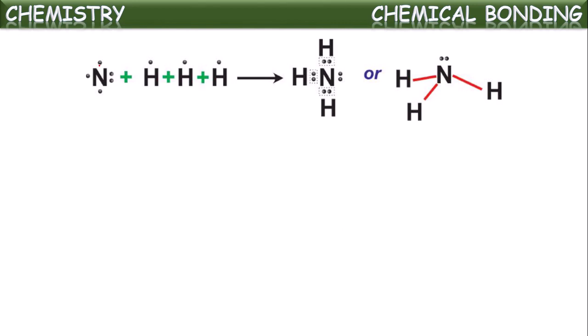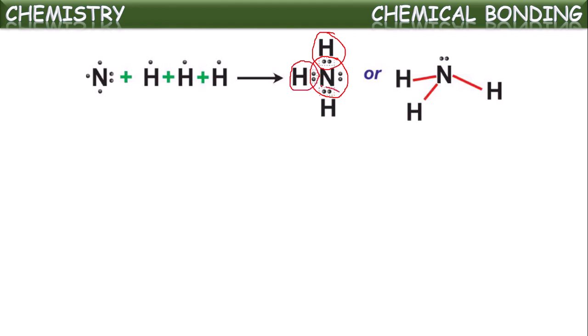See, nitrogen has 5 valence electrons. Out of these 5 valence electrons, these 3 single electrons are shared, one each with a hydrogen atom. Thus, 3 pairs of electrons they are sharing here, one pair with each hydrogen. Now, by the sharing, nitrogen is getting octet configuration and each hydrogen is getting duplet configuration.